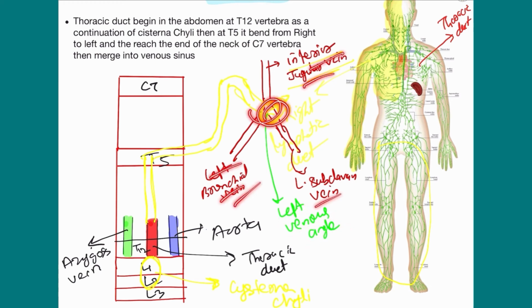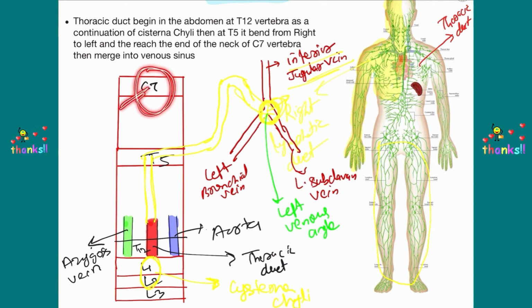So this is the opening of the lymphatic duct, and please learn all these points: where the thoracic duct bends, where the thoracic duct starts, and till which region of the neck it reaches, the cervical 7 region. And cisterna chyli is present between L1 and L2, and the thoracic duct is present between the azygous vein and aorta. These are all the questions on the thoracic duct.